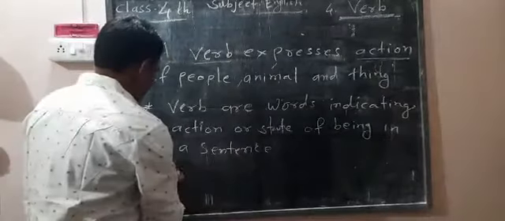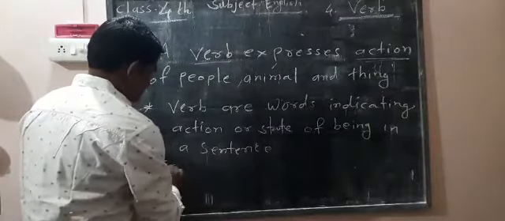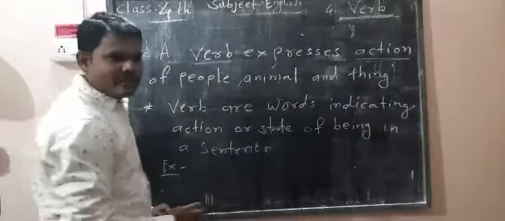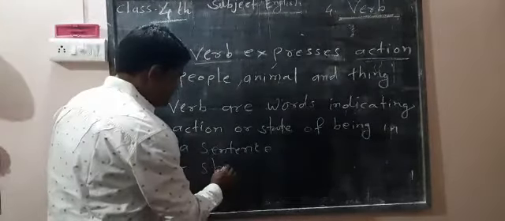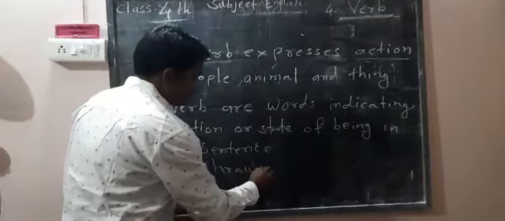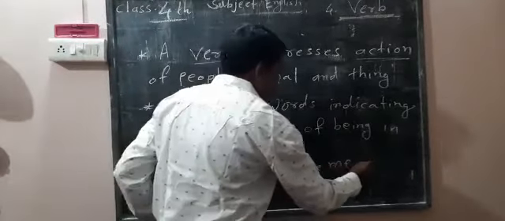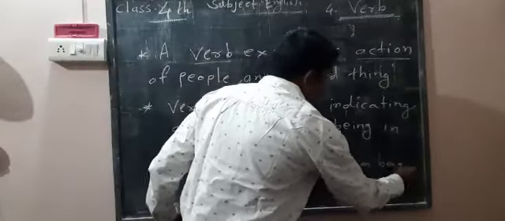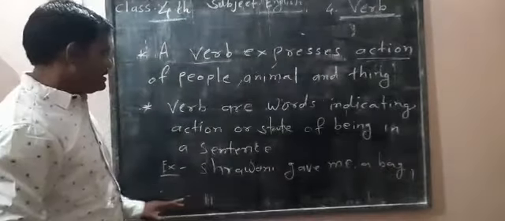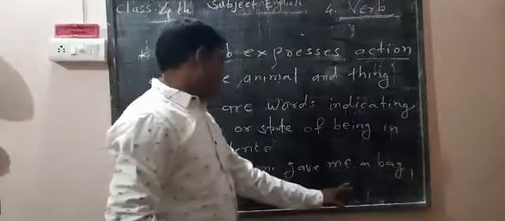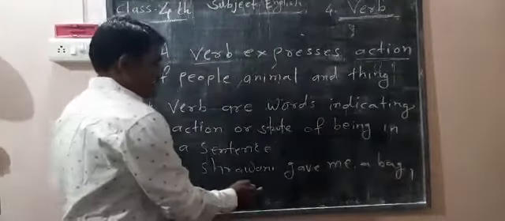Now we take an example. Shravani gave me a bag. In this sentence, you have to find out the verb.